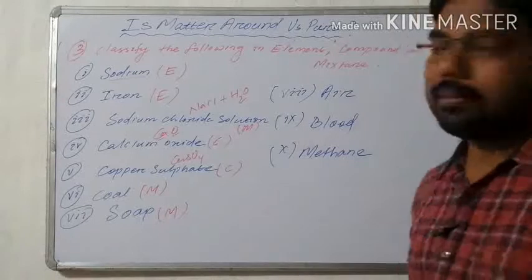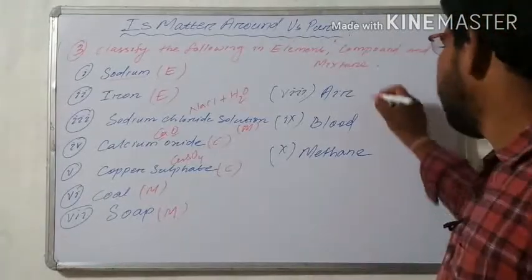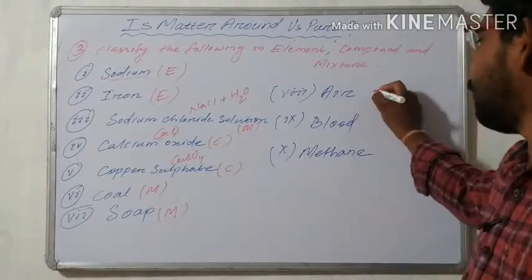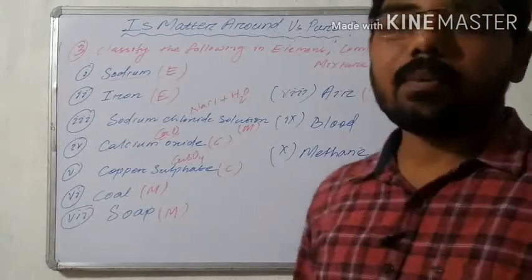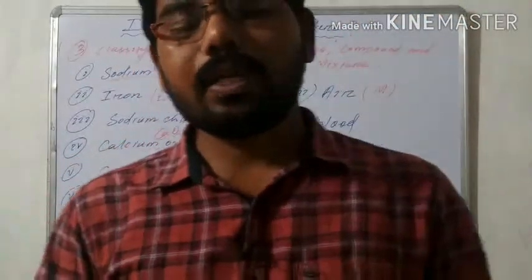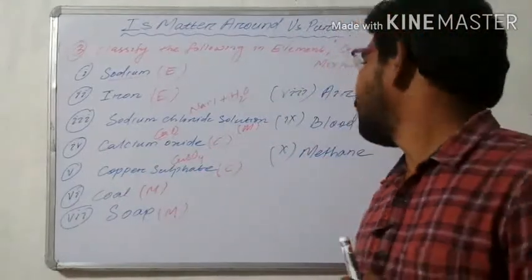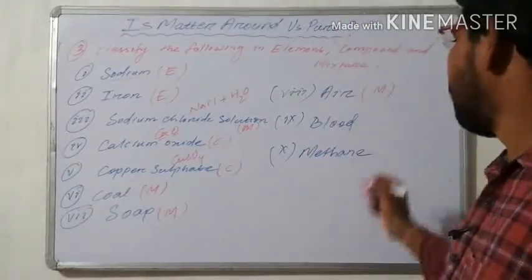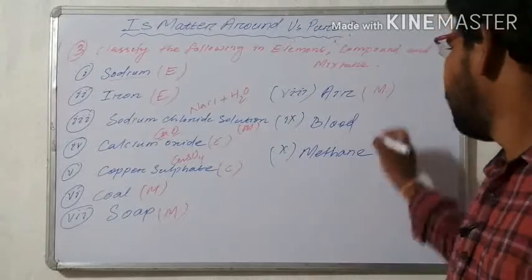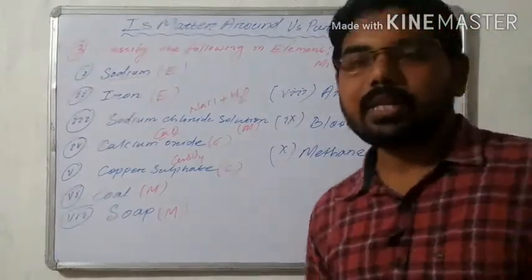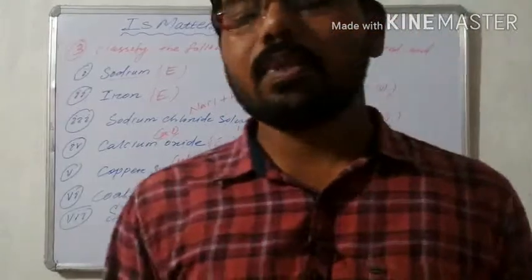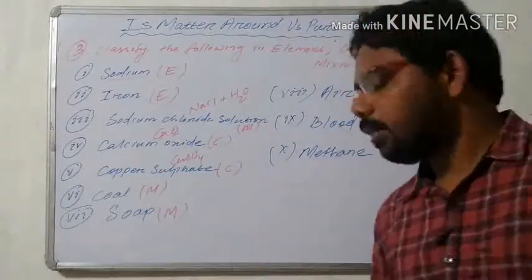Next is air. In air, many gases are present, that's why it is a mixture. In air, oxygen, nitrogen, carbon dioxide, and some dust particles are present. Next, blood is also a mixture, because in blood many different nutrients, minerals, and some microorganisms are present, that's why it is also a mixture.